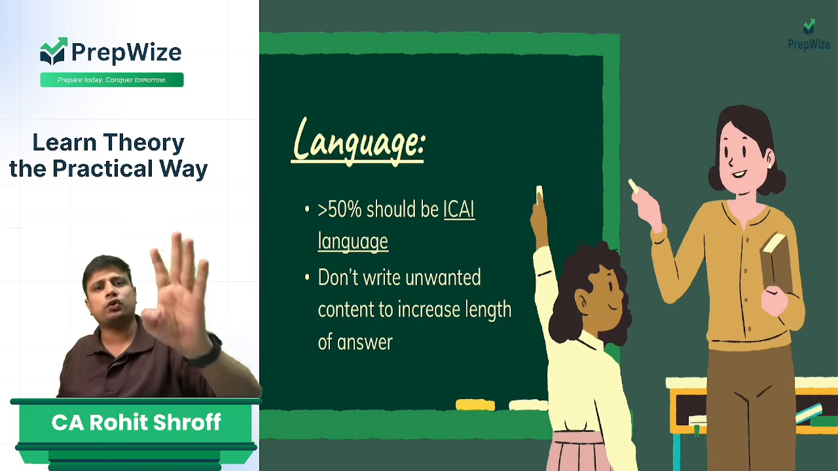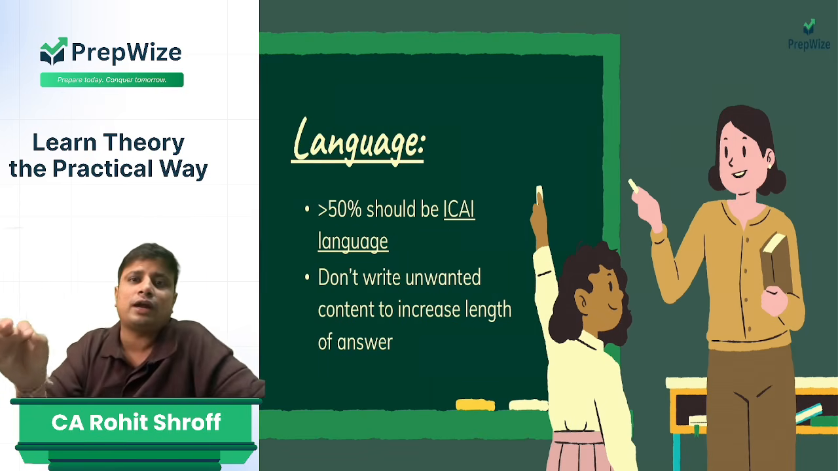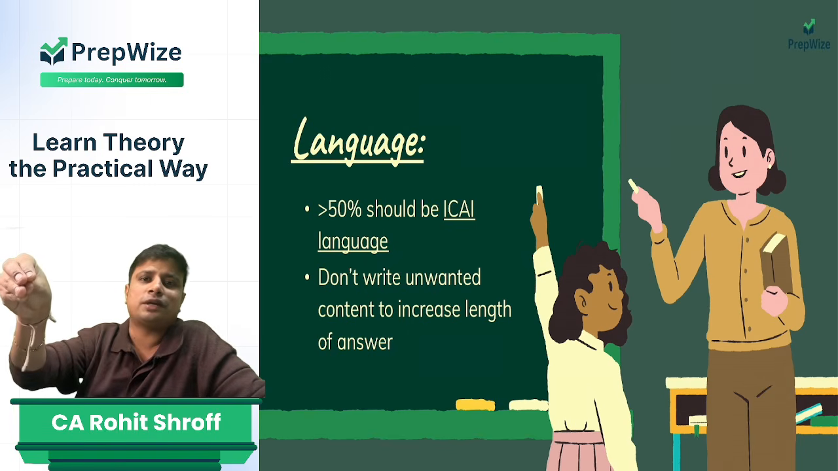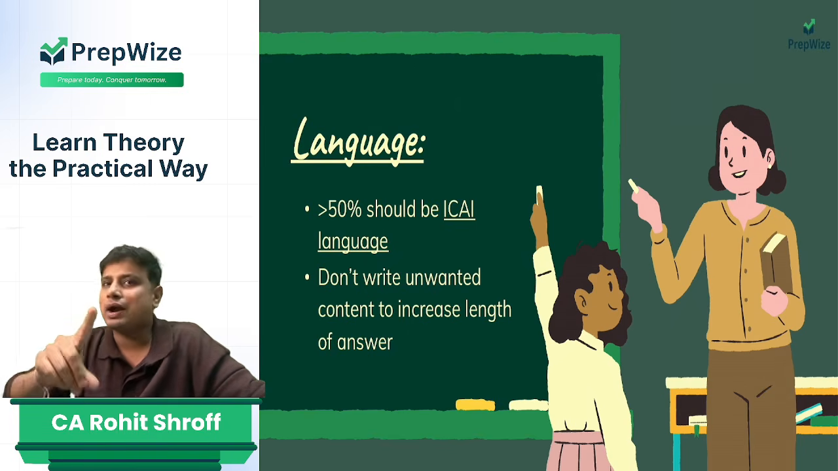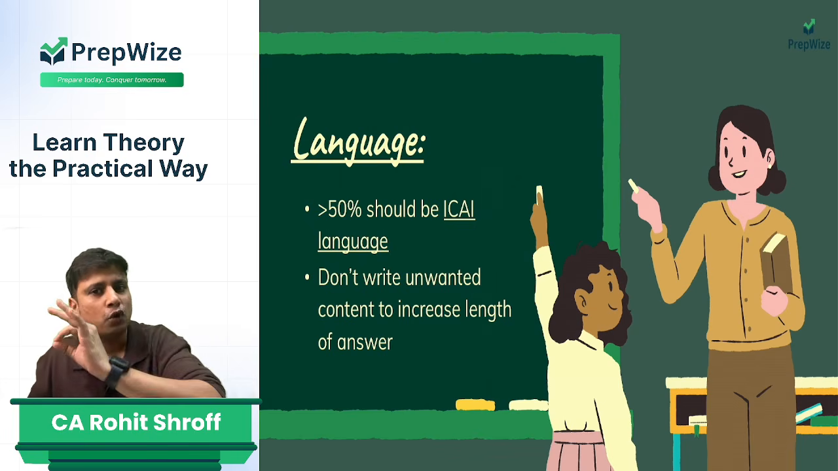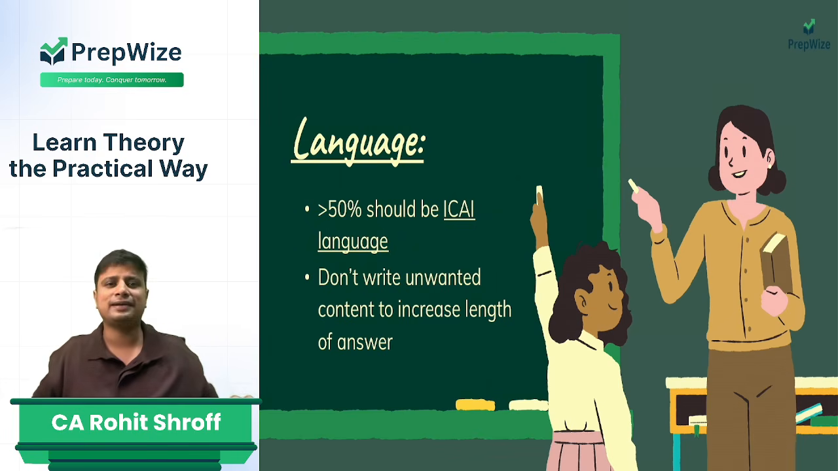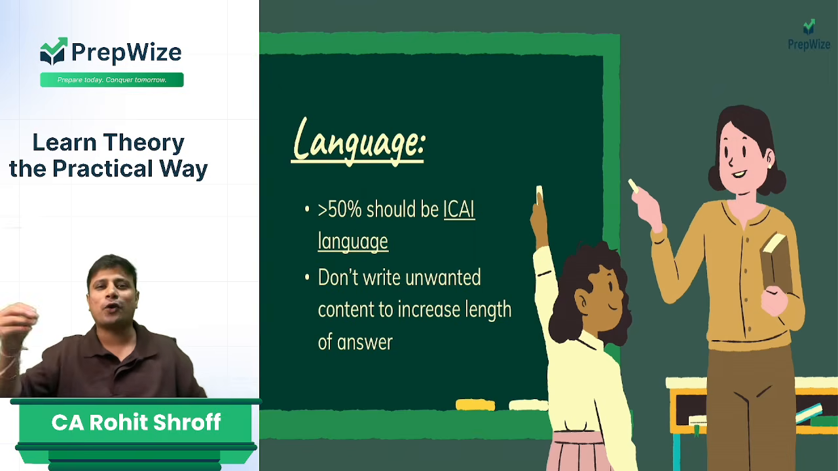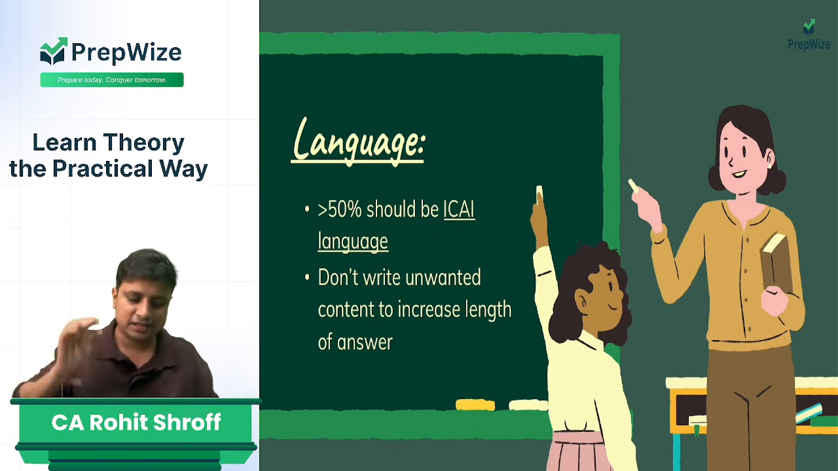So, in case there are only 4 points, stick to that. No need to manufacture other points. If you do that, your language is not going to match with ICAI. So make sure you don't write unwanted content to increase the length of the answer. Do not use all your BCom level skills in the ICAI paper.